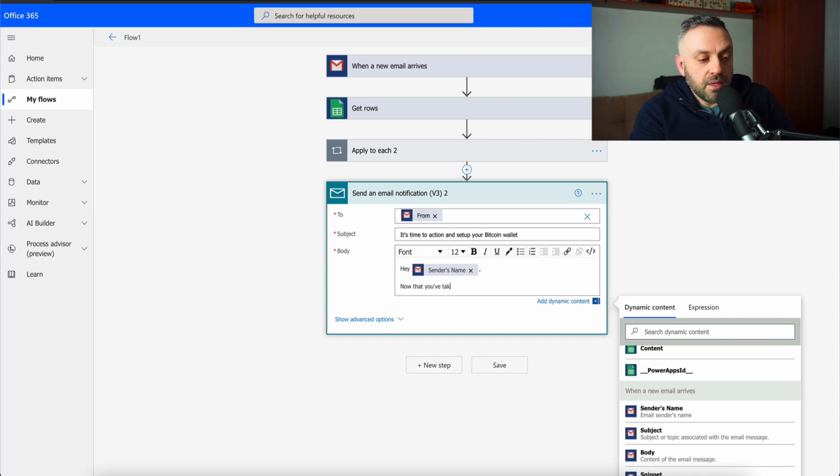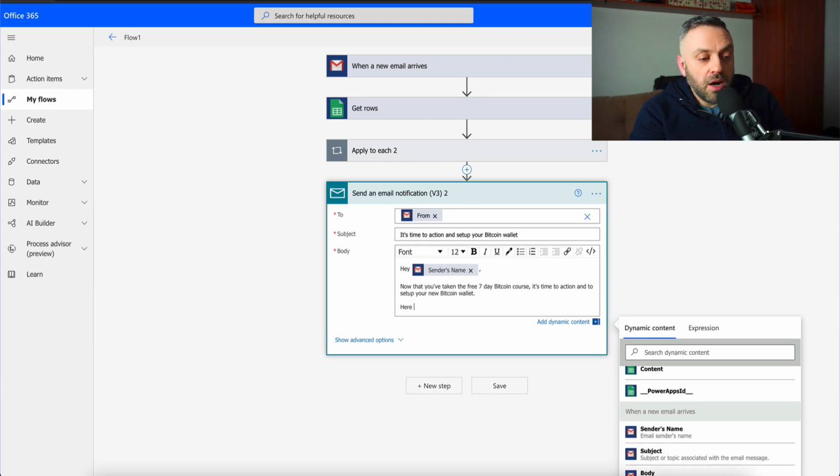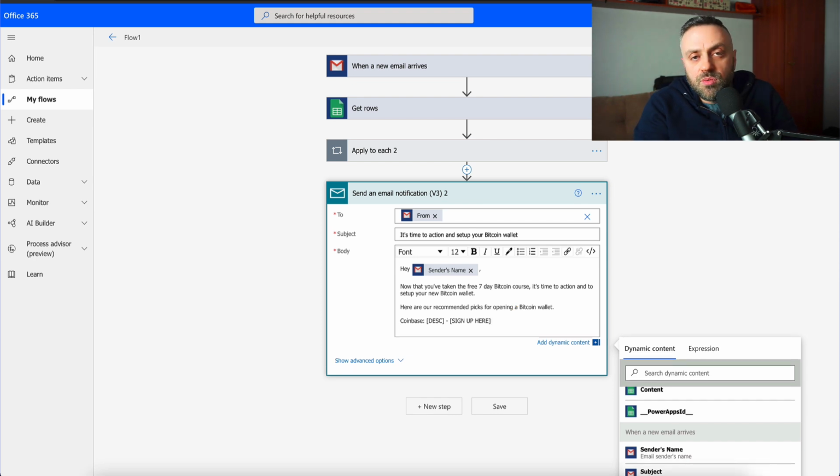Now that you've taken the free 7-day course, your new Bitcoin wallet. And then you're going to say, here are our recommended picks. And then you're going to have your affiliate offers here, okay? So for instance, it could be Coinbase, a little bit of a description here, and then sign up here. Sign up here. And this is going to be a link to your affiliate. This is going to be your affiliate link when you signed up with Coinbase. And you can list as many as you want. I obviously would not list 10 offers, but I would certainly list 5 offers, at least 5 offers.